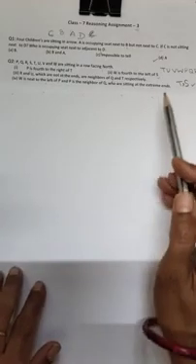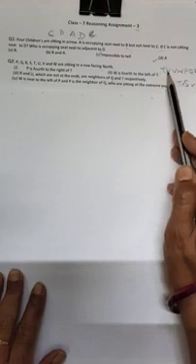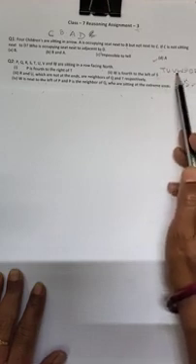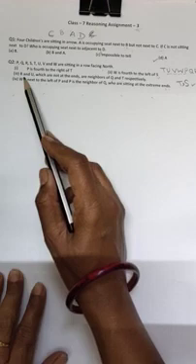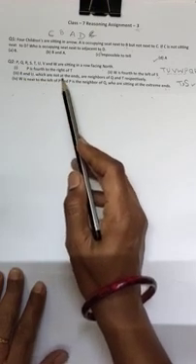P, Q, R, S, T, U, V and W are sitting in a row facing north. P is fourth to the right of T. P is fourth to the right of T. Here is T and 1, 2, 3, 4. Leave 4 blanks. And P is at the 4th position. Now first of all see the third option. R and U, which are not at the ends.